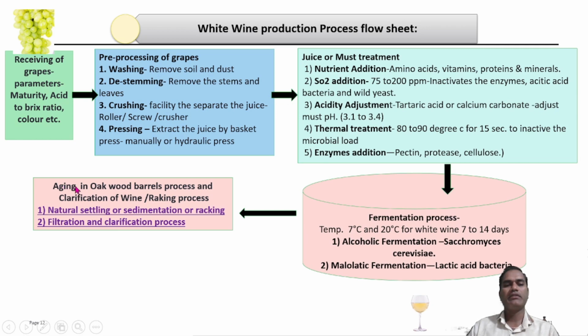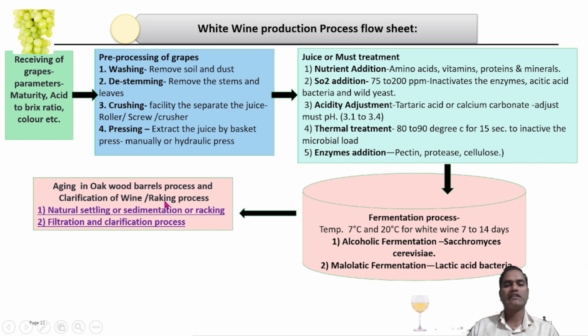Aging means the wine is stored in oak barrels for a longer time, during which a number of chemical reactions are carried out that contribute to the specific characteristics of the final wine. In between the aging process, racking is carried out.